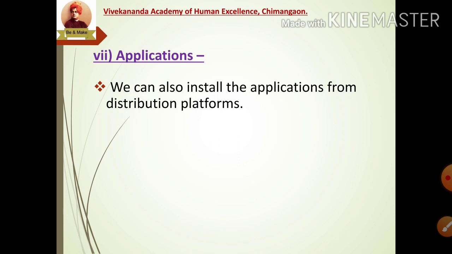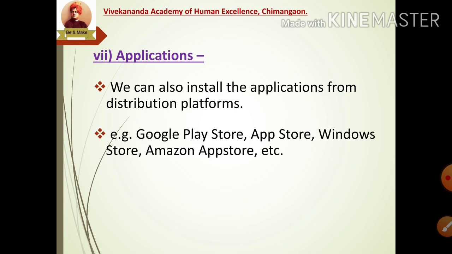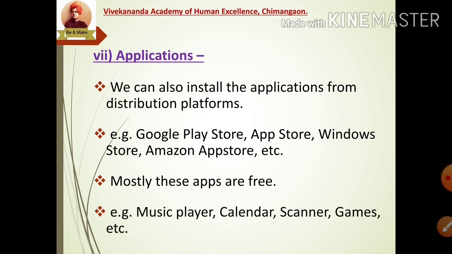We can also install applications from a distribution platform. These distribution platforms are Google Play Store, which is available on Android mobile, App Store, Windows Store, Amazon App Store, etc. Mostly the apps are free, but for some apps you need to pay. For example, music player, calendar, scanner, games: these applications we can easily download from the Play Store.